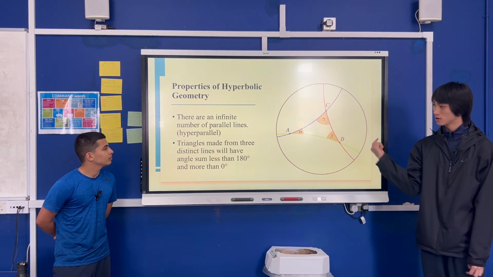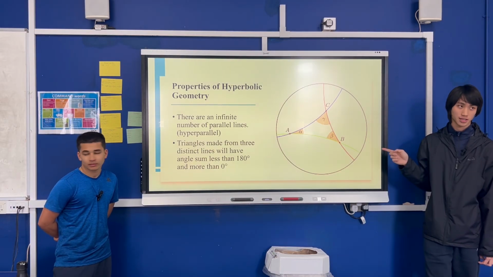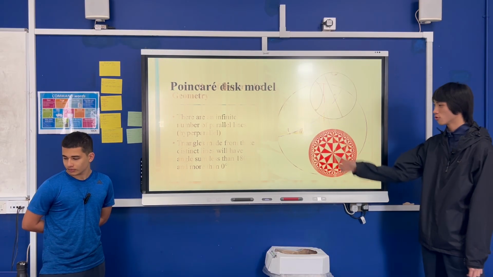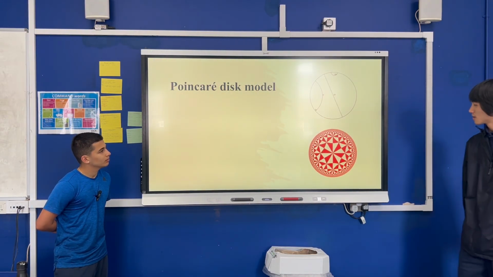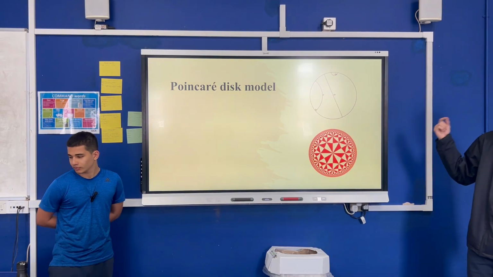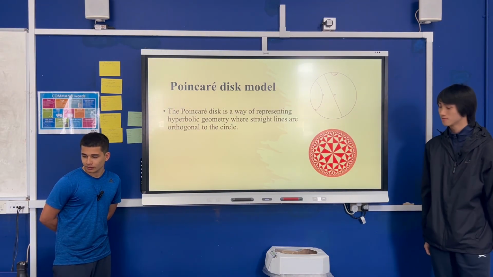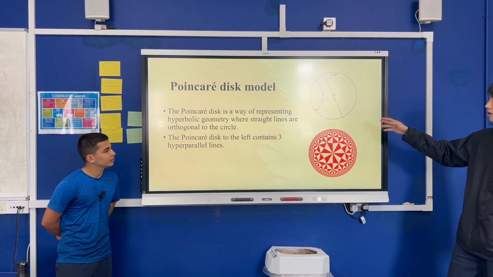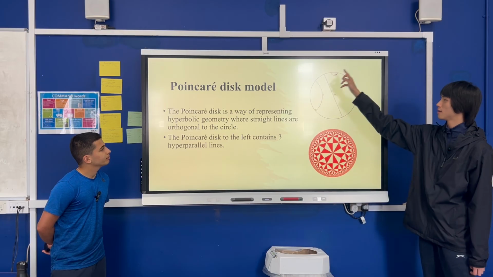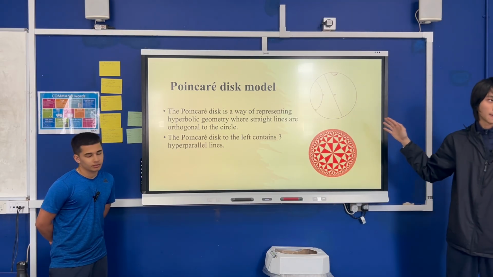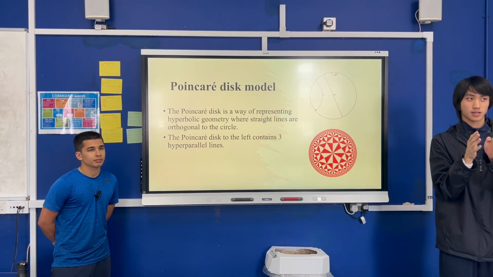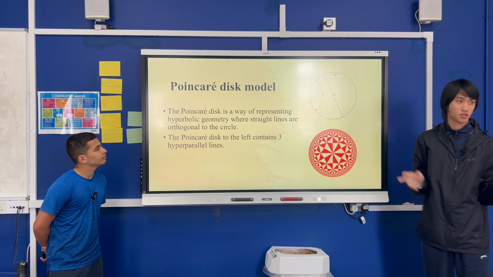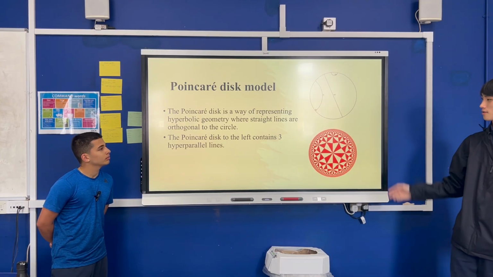And similar to spherical, you could draw 3 lines that intersect, and their angle will always be less than 180 degrees, but no more than 0. And the famous thing to represent parabolic is the Poincaré model. What it does is represent parabolic geometry with straight lines that are orthogonal to the circle here. So these lines are straight, but because of how it looks when you put it on the disc, it looks curved. But actually, if you just keep on walking, it will be straight. That's how they represent that.